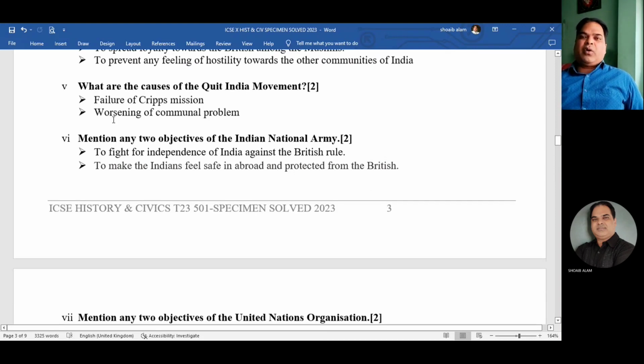Now, what were the causes of the Quit India movement? Very simple. Failure of the Cripps mission. The Cripps mission failed. Okay. And the next one, worsening of communal problems. Communal problems were increasing day by day. That also was one of the reasons for the Quit India movement. Many causes are there. Price rise, and Japan had come closer to India. Okay. So those were also reasons for the Quit India movement. So you have to mention any 2.